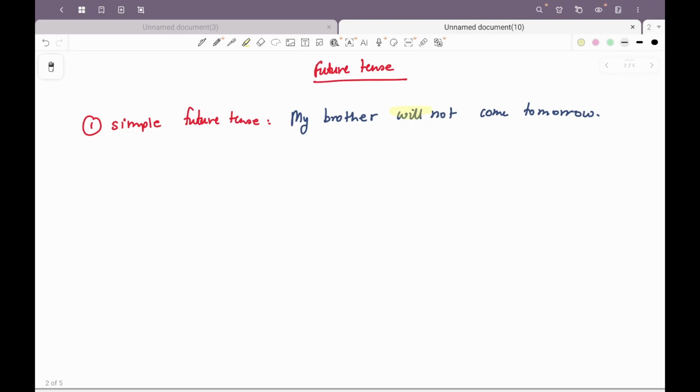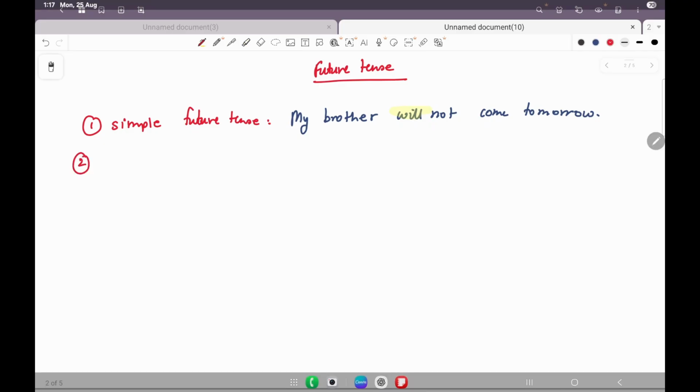Where is the simple future tense used? When we talk about future in general, when we talk about actions or events or conditions that will take place in the future, when it's used to predict the future, when it is talking about future plans, when it is talking about definite actions in the future. All of this will use the simple future tense.